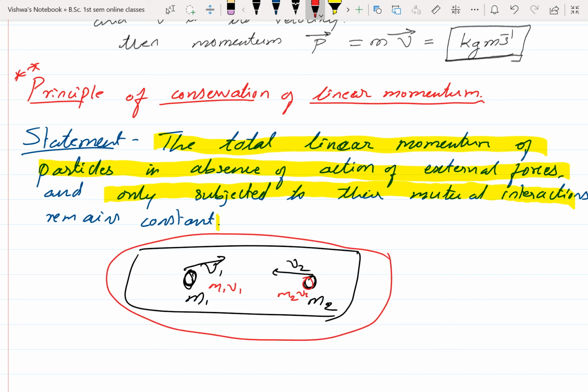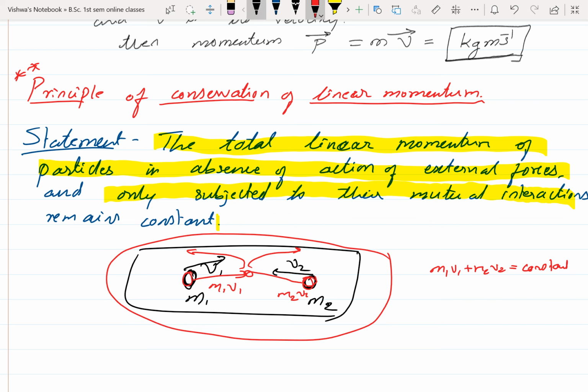These two bodies have only internal interactions. Even if these two particles collide with each other, they may change their directions, but whatever the change, the whole momentum of this system remains constant. There is no change in the momentum. So m1 v1 plus m2 v2 is constant. Okay. So this is the principle of conservation of linear momentum.